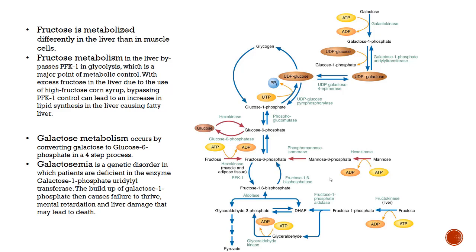Metabolism of fructose in the liver therefore bypasses one of the most important glycolysis regulation steps we discussed last week, PFK1. Because we bypass this major point of control, all of the fructose that is metabolized by the liver is immediately converted to pyruvate.